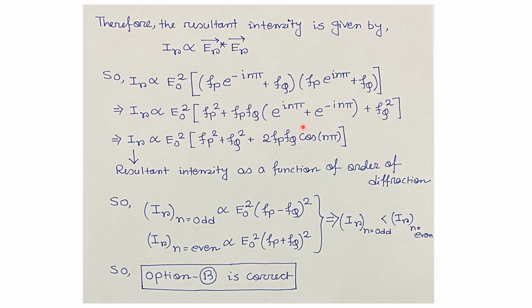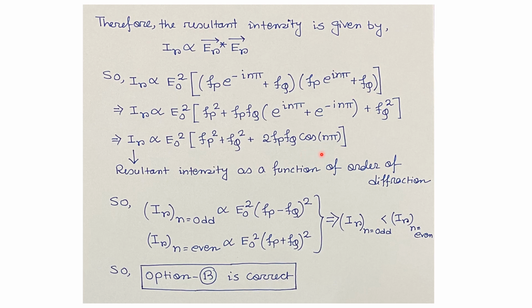Now from complex number theory, we know e to the power i theta plus e to the power minus i theta equals 2 cos theta. Applying that formula, the resultant intensity is proportional to E naught square multiplied with Fp square plus Fq square plus 2 Fp Fq cos n pi. Hence, we found the resultant intensity as a function of the order of diffraction.